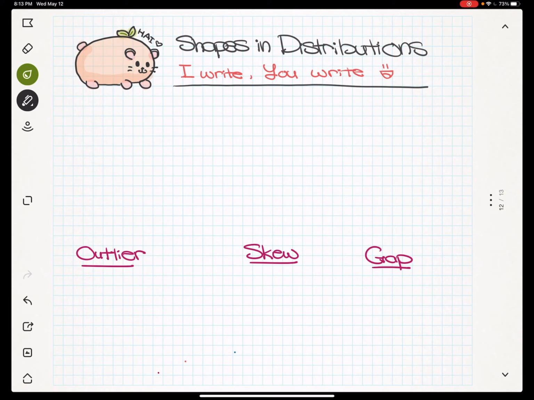So, please, as always, go ahead and bust out those math notebooks of yours and turn to a brand new page. We're going to be writing everything I write, so go ahead and title the top of your page, Shapes in Distributions. And again, like I said, it's an I write, you write, so go ahead and write down what I have on the screen.